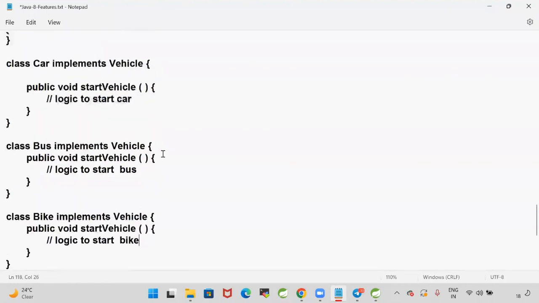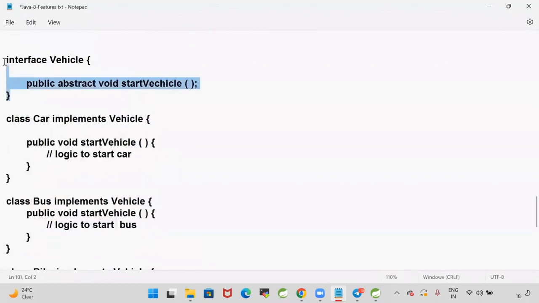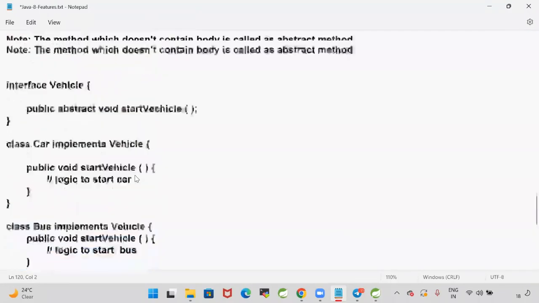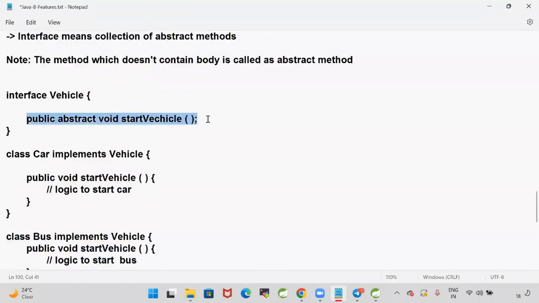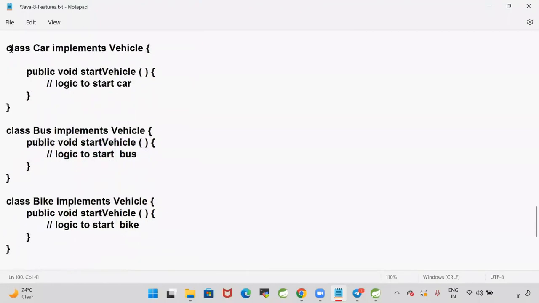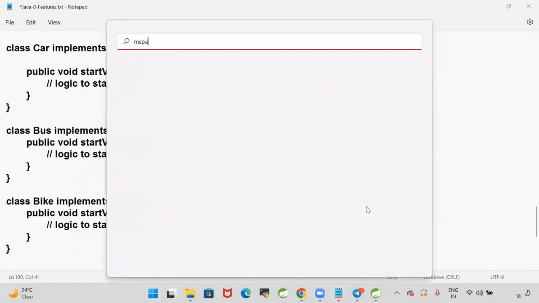Fine. As of now, there is no problem. My interface is available. My interface is having only one abstract method. That abstract method implementing by car class, implementing by bus class, and implementing by bike class. There is no problem because my interface is having only one abstract method. When we implement an interface, we need to implement all the abstract methods of the interface. Good. Let me represent this diagrammatically.